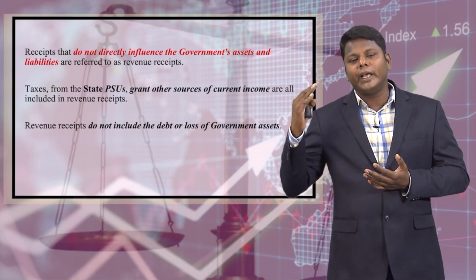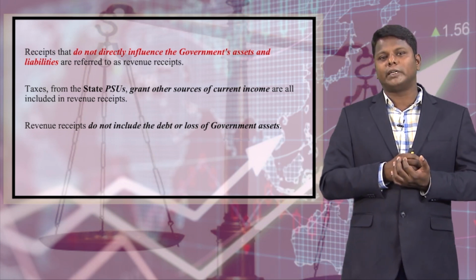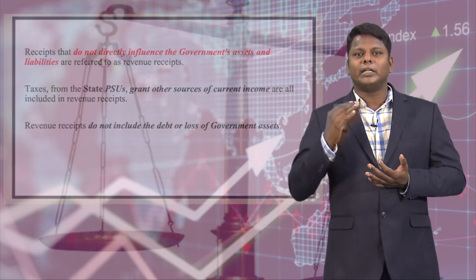If they are not able to produce the expected outcome, it is a sick public sector enterprise, which will not generate any revenue and may lead to a loss. If it creates any debts, this will not affect the revenue receipts. In fact, this comes under capital expenditure.